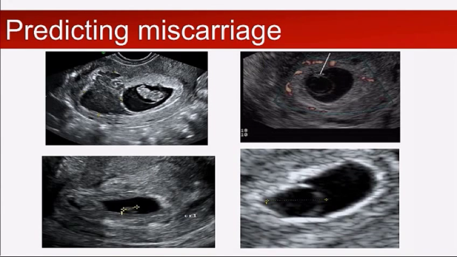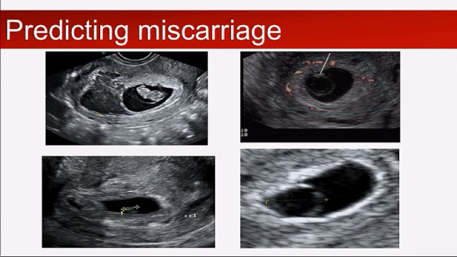There are other subtle things that we can see on scan that are indicative of a miscarriage, but you can't actually use them to confirm a miscarriage. Okay, so we've got this pregnancy up here, in the top left. We've got our fetal pole here with our gestational sac, and all around here we've got a very big subchorionic hematoma. Okay, the significance of small subchorionic hematomas, probably nothing, probably just explains why the woman's got a little bit of spotting. But some of the bigger ones obviously do put them at increased risk of miscarrying.